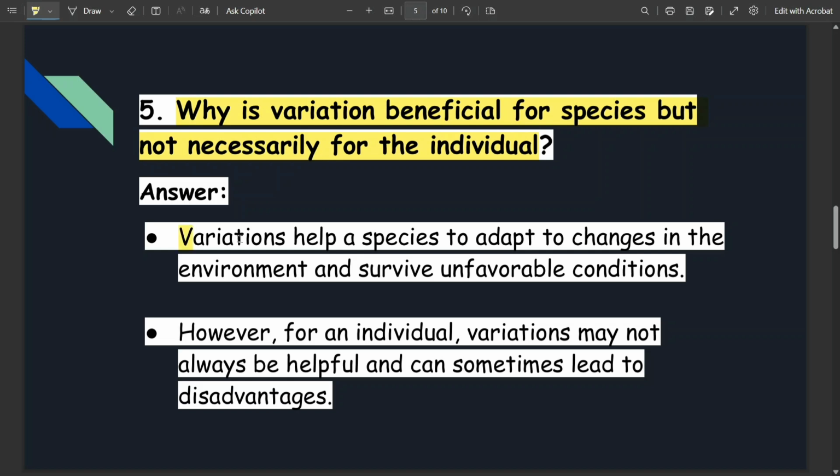Then next question is, why is variation beneficial for species but not necessary for the individual? Variation helps a species to adapt to changes in the environment and survive unfavorable conditions. However, for an individual, variation may not always be helpful and can sometimes lead to disadvantage.